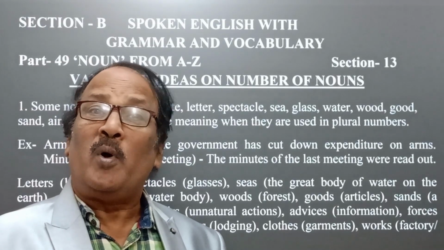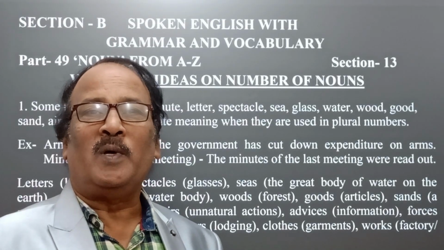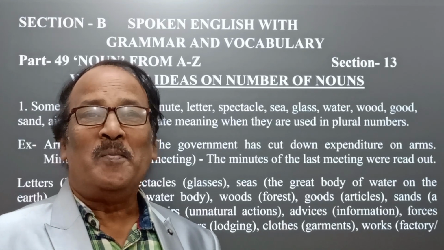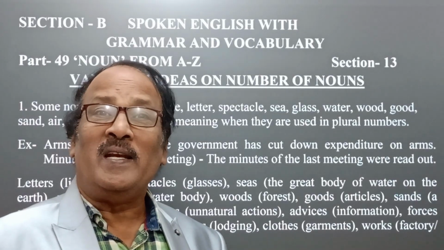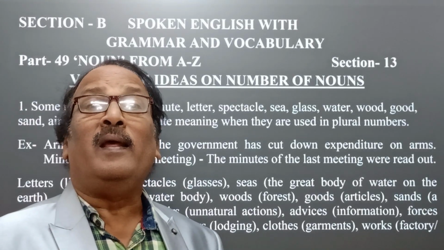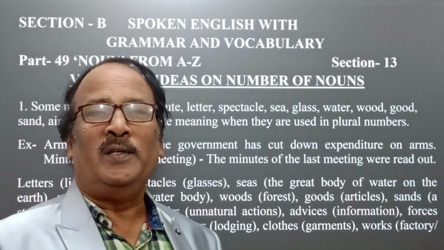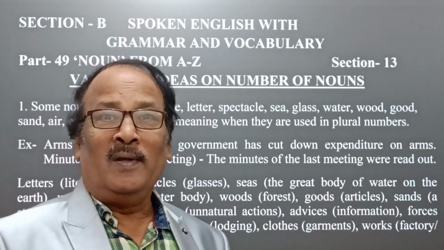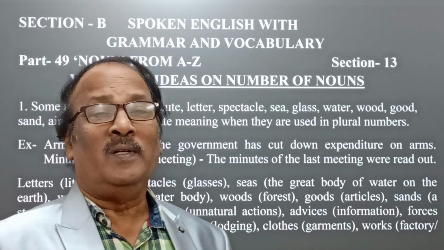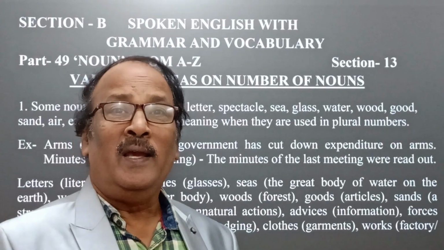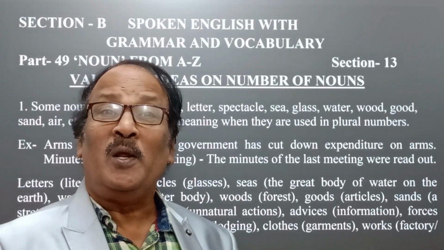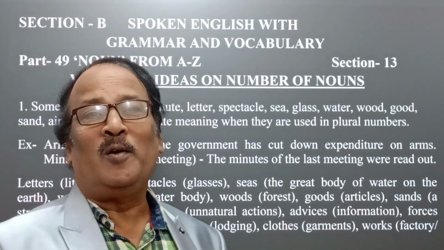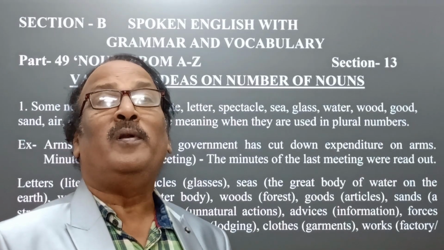As you know, the numbers of nouns and pronouns are very essential for our subject-verb agreement, for expressing proper tenses of verb form, and therefore it is very necessary on the part of students to know clearly about the number of nouns and pronouns. In this segment we are going to discuss some more valuable and interesting ideas related to numbers of nouns.